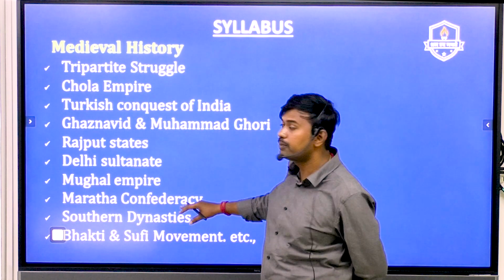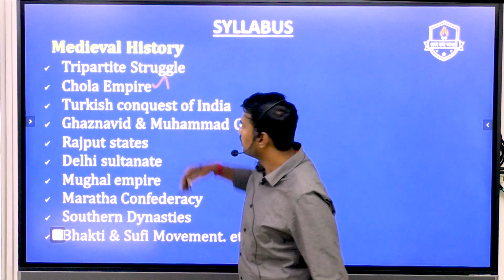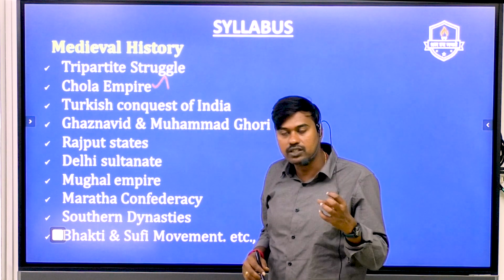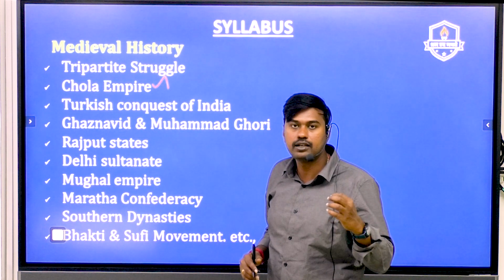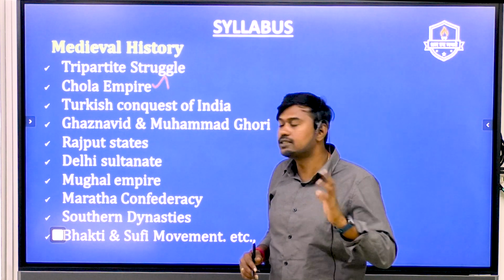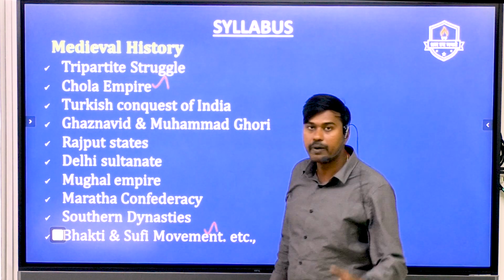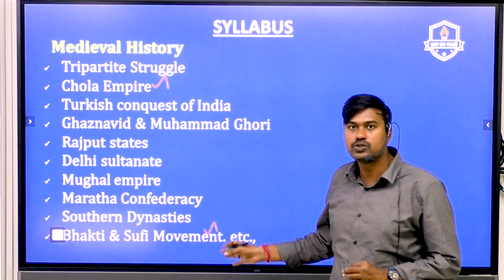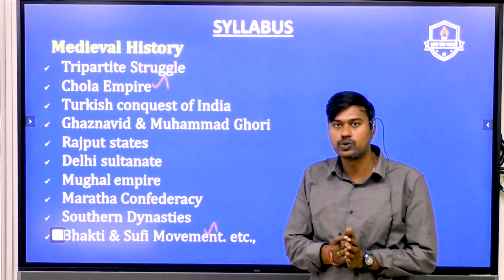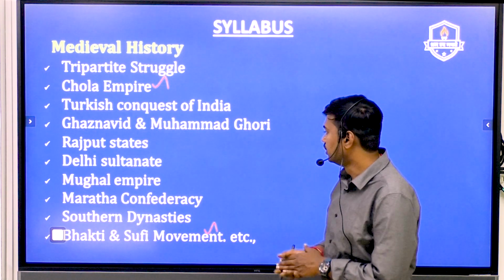Among the topics listed for test number 6, you need to focus majorly on the Chola Empire, because with respect to this, even the art and architectural contribution of the Chola Empire, questions can be expected in the mains examination. Among the other topics, you need to give maximum focus to the socio-religious reform movements such as the Bhakti movement and Sufi movement. Here we can expect questions in the preliminary examination as well as in the mains examination.